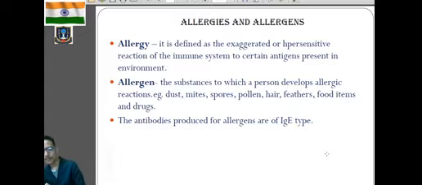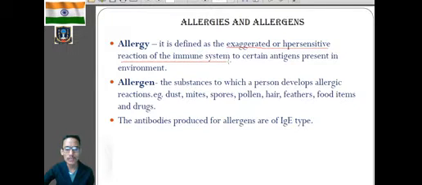Next one, what do you mean by allergies and allergens? Because all of us suffer from allergy, right? So what is allergy and what are allergens? Allergy simply means an exaggerated or hypersensitive reaction of the immune system to certain antigens.